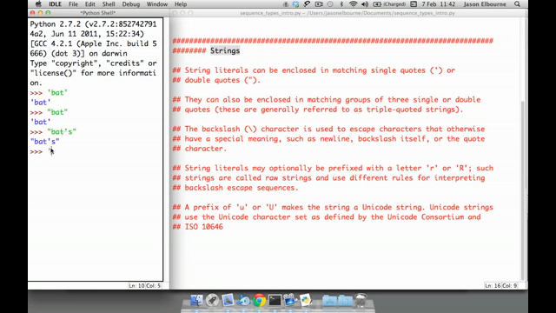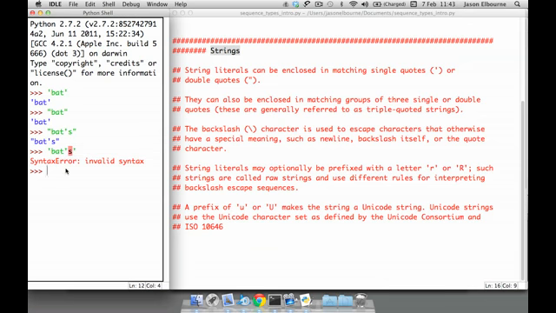The problem is if you don't do that, it closes off the string at that quote, but then it has this trailing S and it doesn't know what that is, and it also has a trailing single quote with no pair. If we hit enter, you'll get a syntax error, and actually both of those things would be invalid. The S would be a naming error if the quote wasn't there, because it doesn't know what S is, and the quote is the actual syntax error.